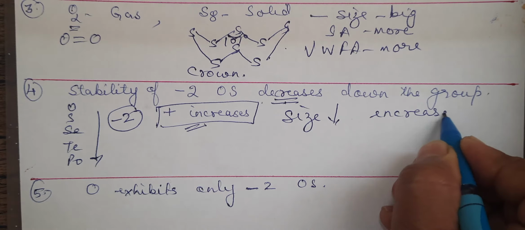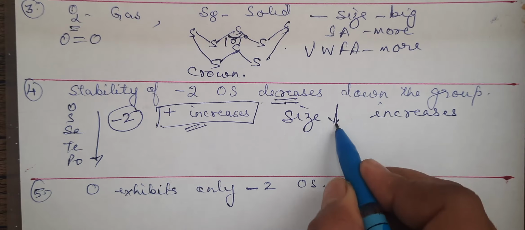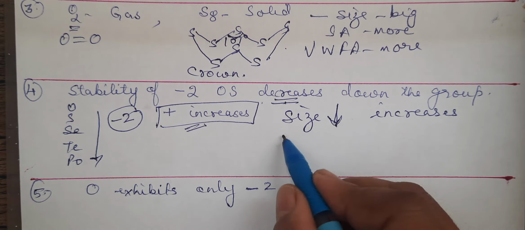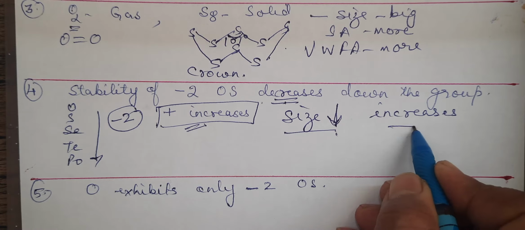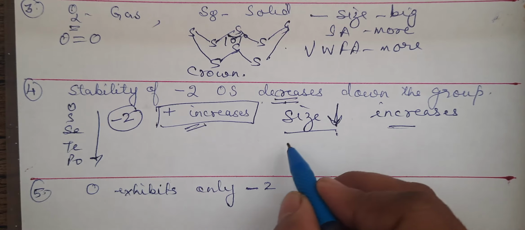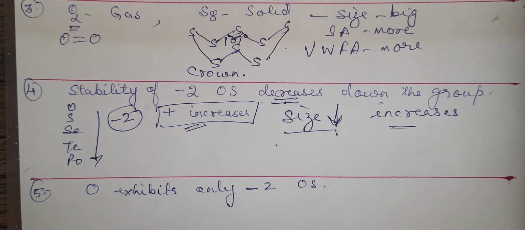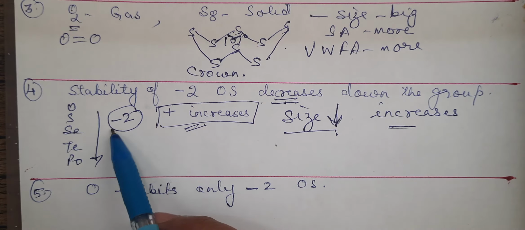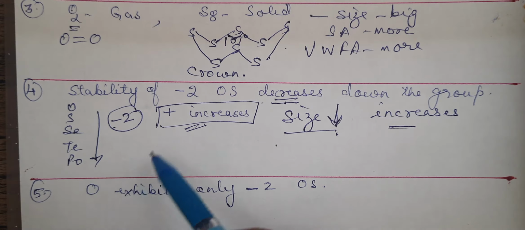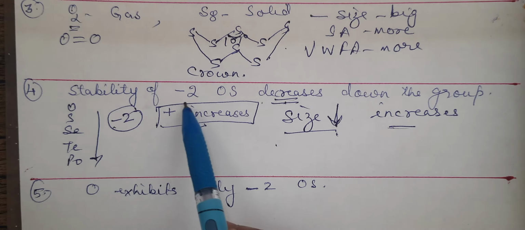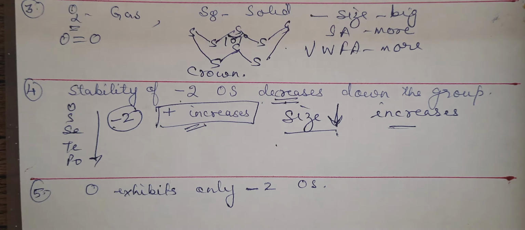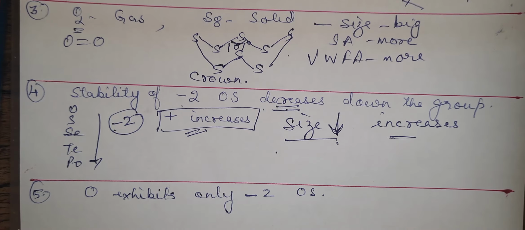This arrow means down the group. Don't think decreases. Size down the group increases. When the size increases, the ability to gain electron will reduce. So when the ability to gain will reduce, the negative will decrease and the positive oxidation state stability will be increasing. Clear?